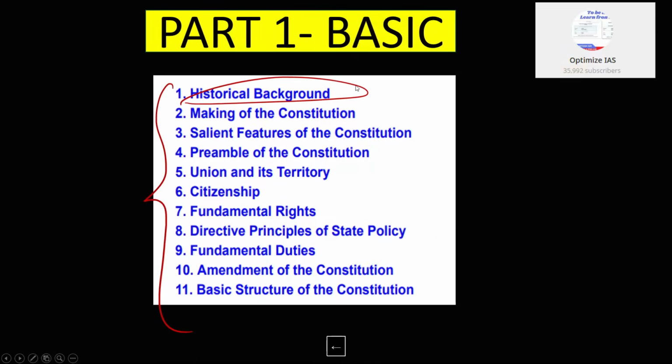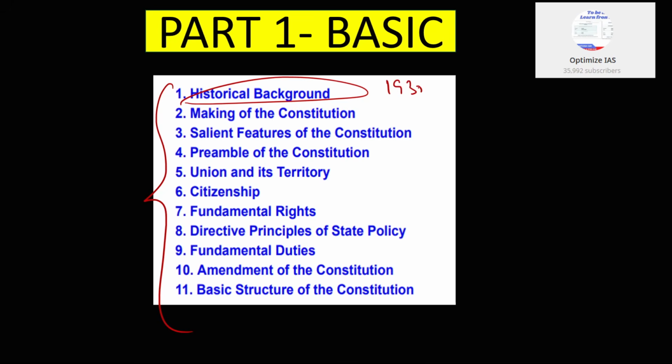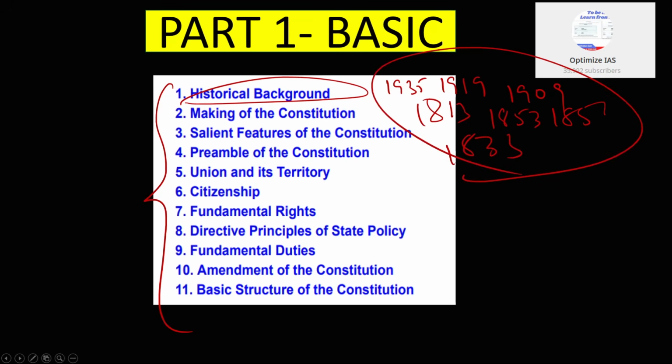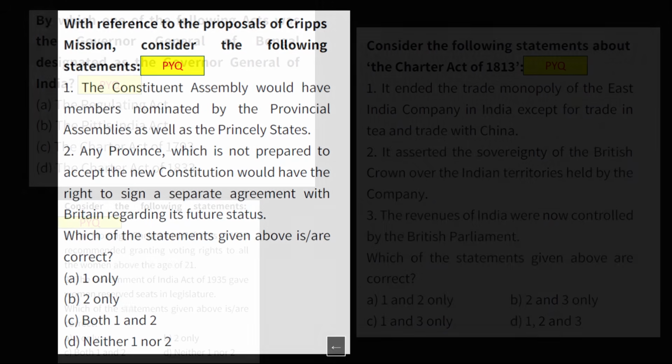Here you can focus more on the 1935 Act, then the 1919 Act, the 1909 Act, then 1853, 1858, 1830 and 1833. These are the acts which are asked more often. Next, making of the constitution. Here, guys, the constituent assembly is important. You can see UPSC has asked questions on the constituent assembly.